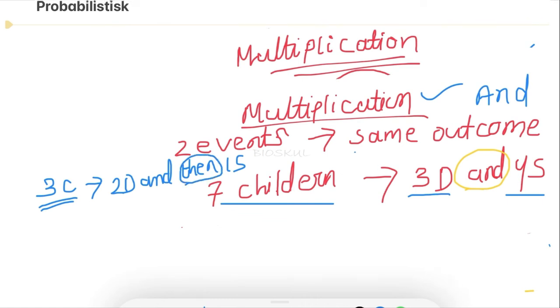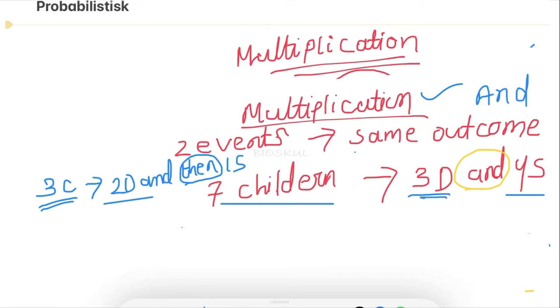In the previous question, "then" is present, but here the "then" is absent. That means we don't know what is the sequence of having 3 daughters and 4 sons. You will get different variants. If we solve this type of question by applying the multiplication rule, then there is a chance of mistake, right? So, for solving this type of question, there is a formula.